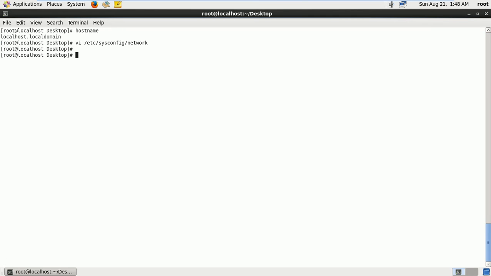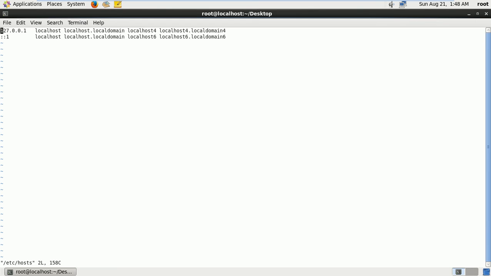After this you need to go for one more file, the hosts file under /etc. You need to type the IP address of the server, 192.168.200.1, press tab key and myserver.mydomain.local, and press tab key.